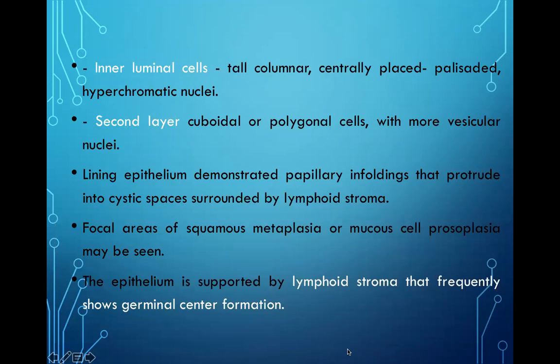So the inner luminal cells are tall columnar, with centrally placed, palisaded, hyperchromatic nuclei. And the second layer is cuboidal or polygonal cells with more vesicular nuclei. The lining epithelium demonstrates papillary enfoldings that protrude into the cystic spaces surrounded by lymphoid stroma. Then focal areas of squamous metaplasia or mucous cell metaplasia may be seen. The epithelium is surrounded by lymphoid stroma that frequently shows germinal center formation. So that is all for your lecture.